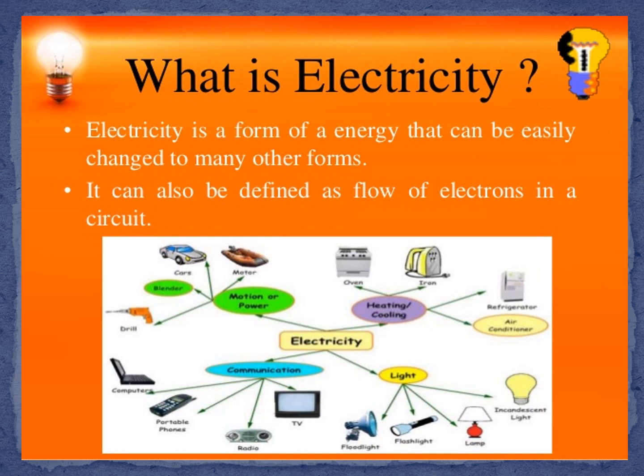We are using different types of electrical instruments: TV, computer, laptop, bulb, tube-light, torchlight, iron box, oven. We are using them more and more. All of that uses electricity.